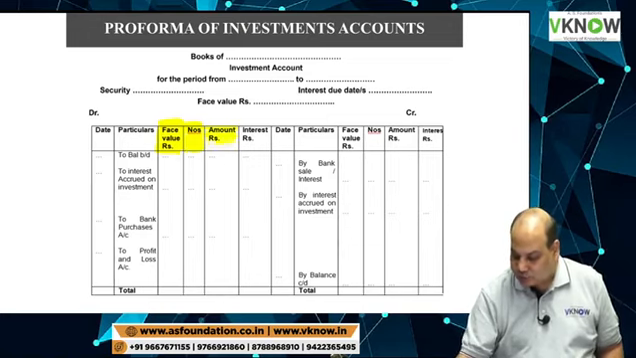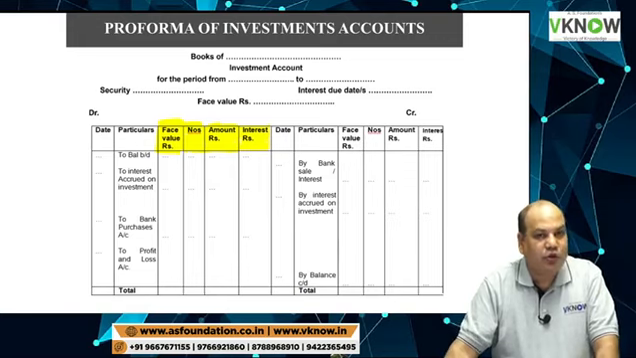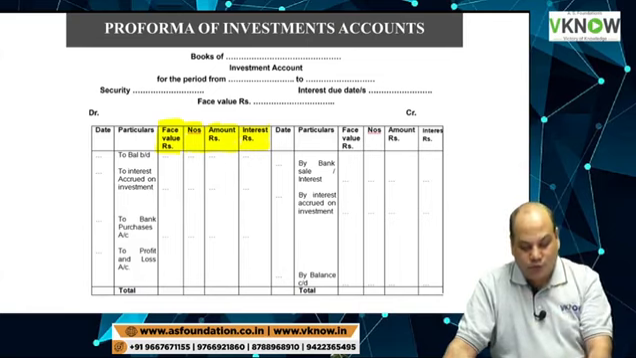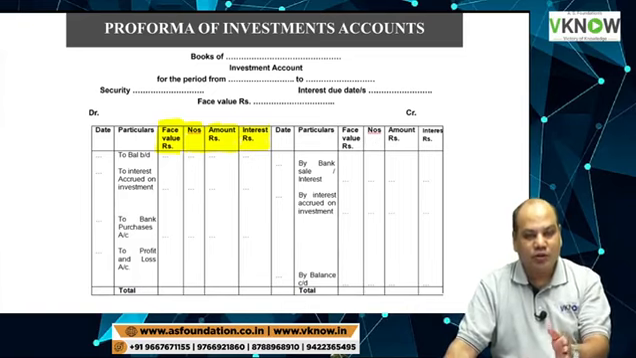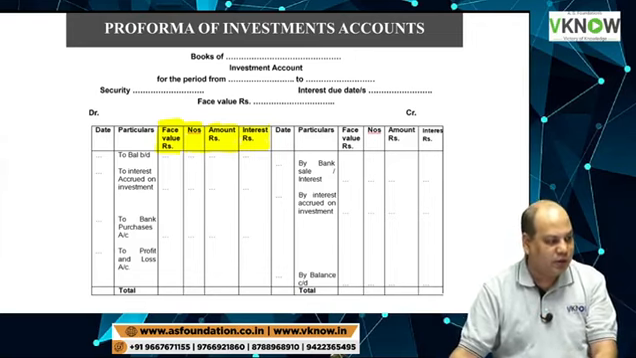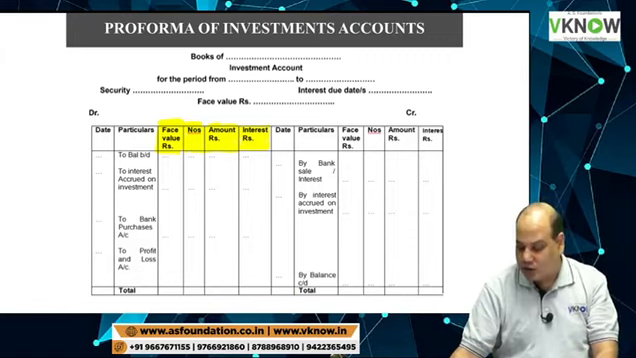This is the amount where we record the cost of purchase of investment. In this format, we have added one interest column also. Otherwise, we can prepare two formats, one for investment and second for interest. But if you look at the institute's answers, in questions on investment accounting, they have added the interest column in this format only, but that is not compulsory. You can put a separate interest account.